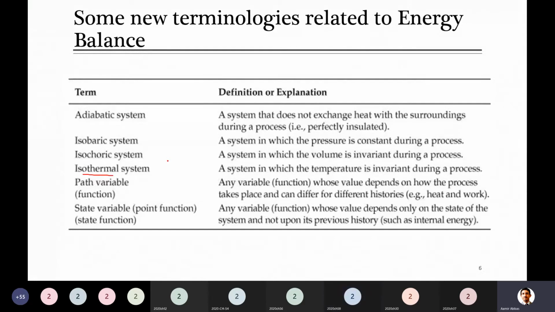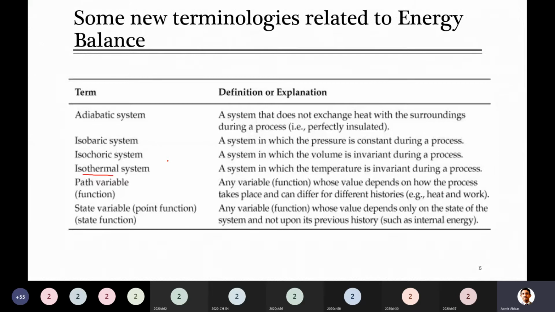Isothermal. Iso is used for same, and thermal is related to temperature. So isothermal is that system in which temperature remains same. Temperature did not change. I'm linking this with adiabatic because that's only possible most of the time when you